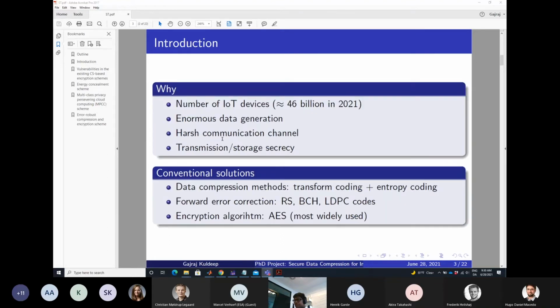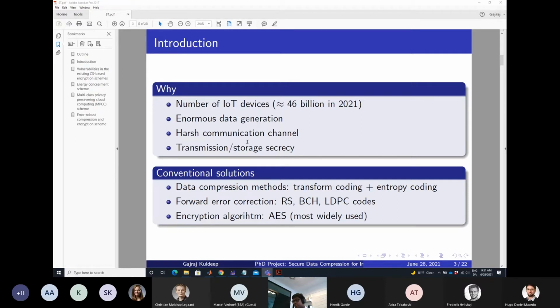First of all, why this project? As my project's title suggests, Secure Data Compression for IoT. Basically, I'm working in the Internet of Things, and right now, in 2021, there are approximately 46 billion devices. Some of them are resource constrained, and they generate enormous data.